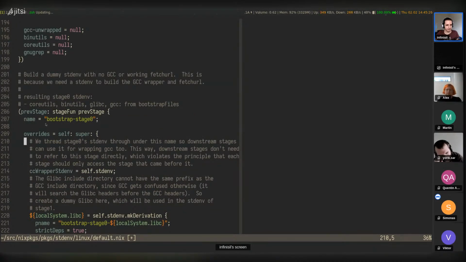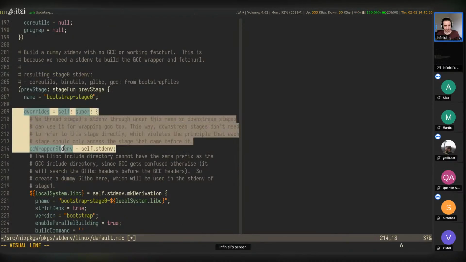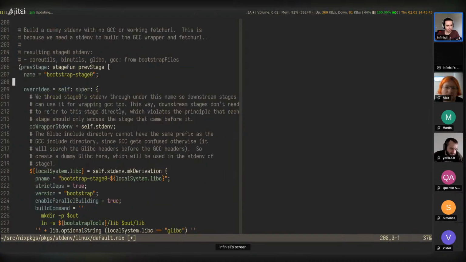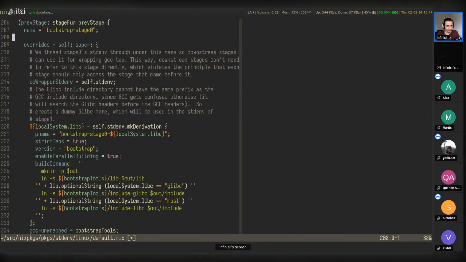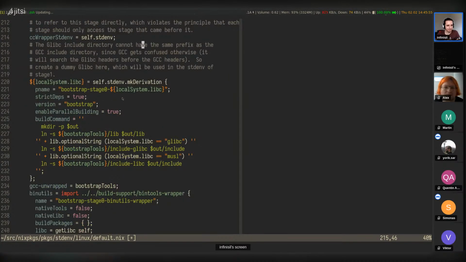And so we can see in the next stage here, we add overrides. I believe these are just Nix packages overlays. And we have an explanation up here. Build a dummy stdenv. We know GCC or working fetch URL. We need an stdenv to build these things. And it shows us what we have going out from there. And what does it use? Okay. So this is getting into the details, but we can see it accesses Bootstrap tools.